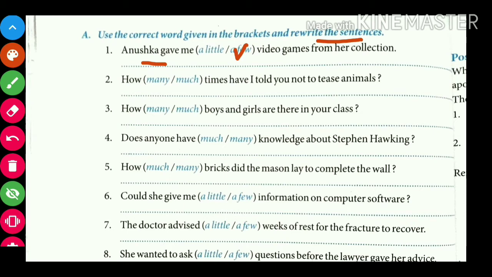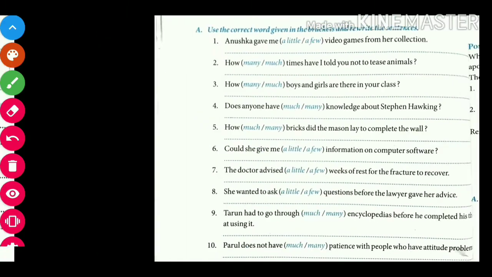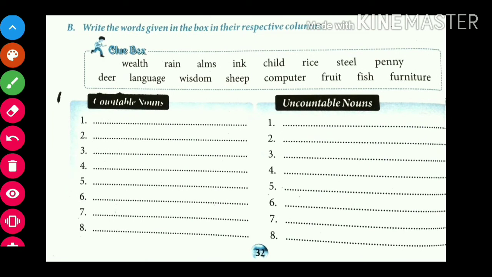Similarly, number 3. How many or much boys and girls are there in your class? I hope you know the answer. How many will come. So you have to perform this exercise this way, and rewrite the whole sentence in the given line. Now the next exercise is, write the words given in the box in the respective columns.